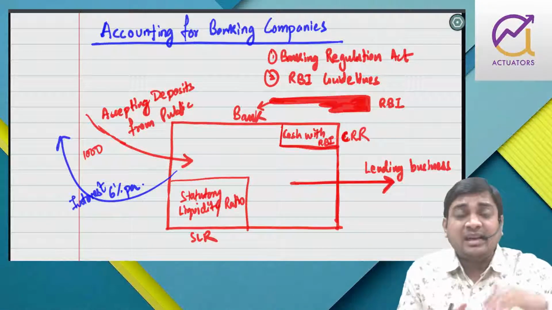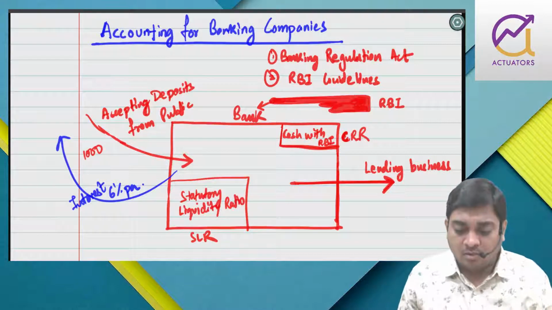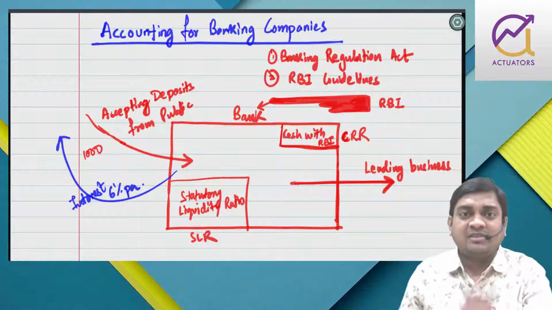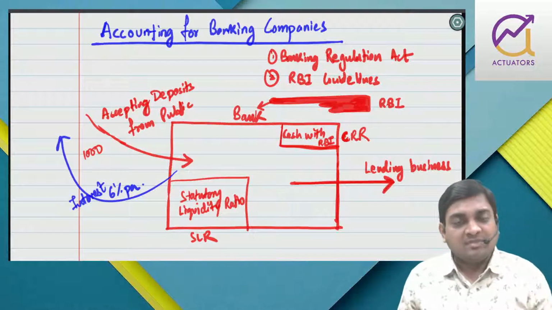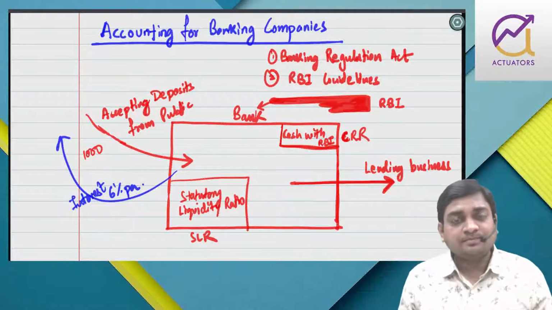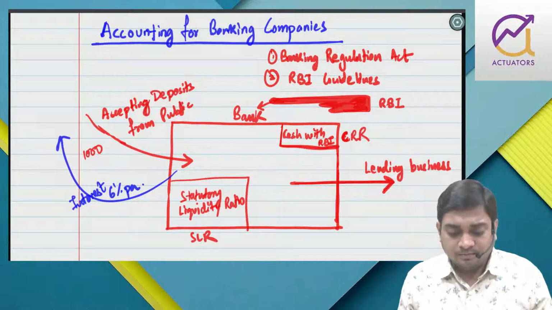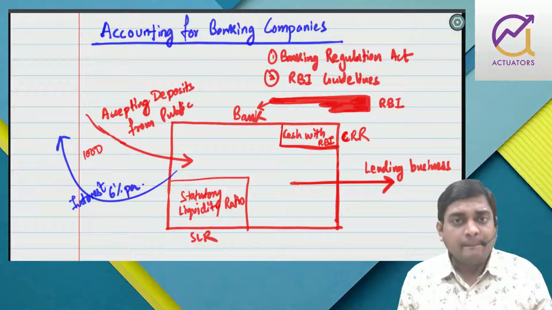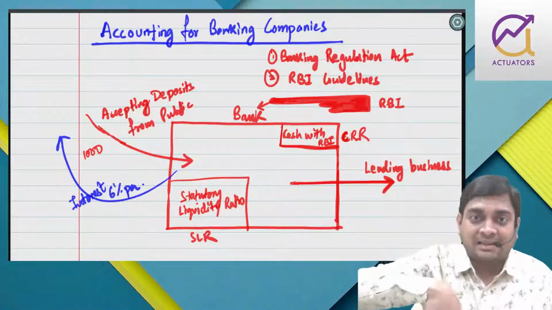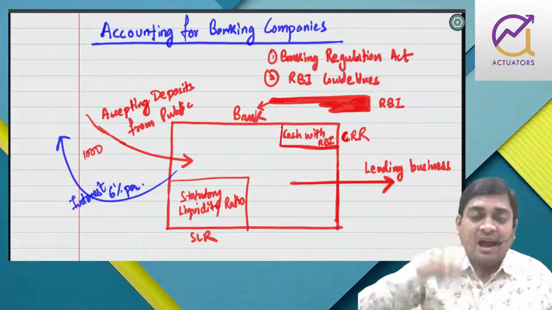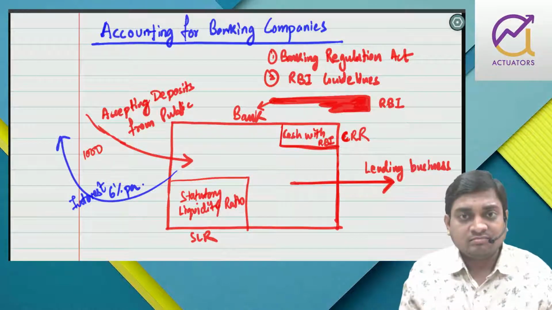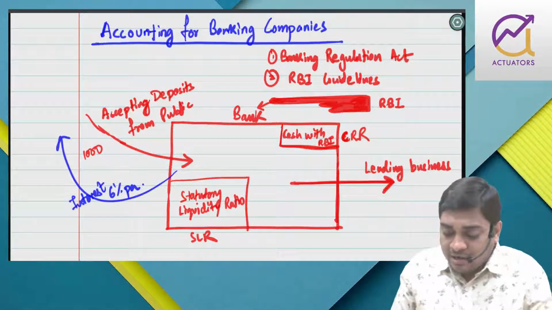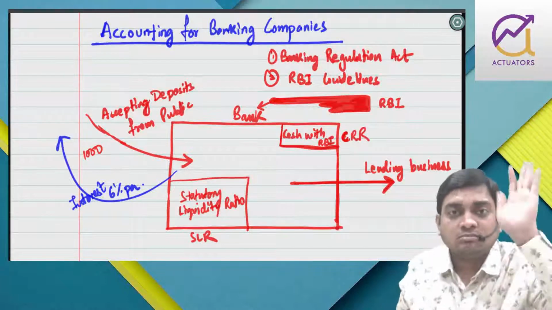Sometimes there might be a case that some banks face liquidity problems. In that case, RBI comes in between: okay fine, you are facing a liquidity problem, so take this much money from me. That is where repo rate and reverse repo rate come in. Repo rate is when you take a loan from RBI, and reverse repo rate is when you give money to RBI. Sometimes you might have a surplus and are unable to lend it to others, so in that case you give it to RBI.